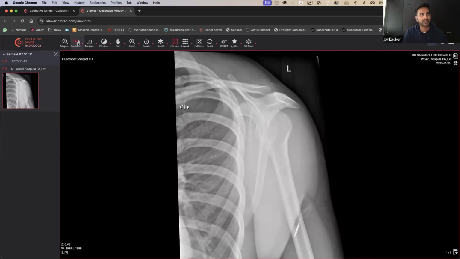Now, something that's recently come up on Collective Minds is that they've actually got these things called fading arrows. So it's quite good because you can draw away and then it will just disappear as time goes on. So something to really play around with if you decide to do your own teaching.